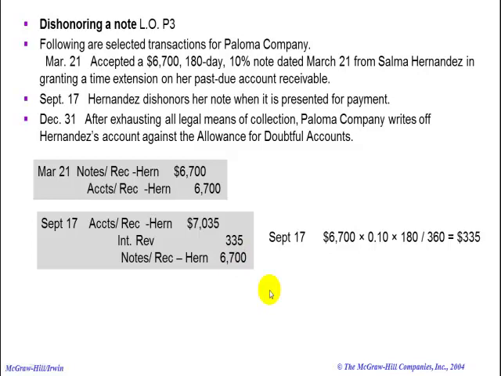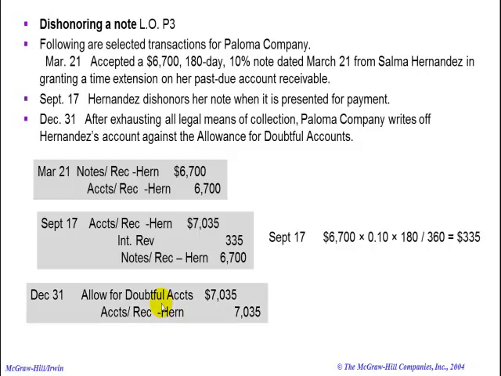Next, on the 31st of December, after we've exhausted all legal means of collection, Paloma Company writes off Hernandez's account against the allowance for doubtful accounts. We're not going to really deal very much with the allowance for doubtful accounts in this chapter. It's a topic I've chosen to not deal with very much, but we were going to do this. To write this off, you would debit the allowance for doubtful accounts, and you would credit accounts receivable for the amount that we've got set up here originally, which was the principal and the interest, which was $7,035.